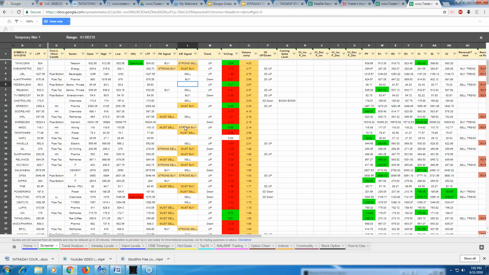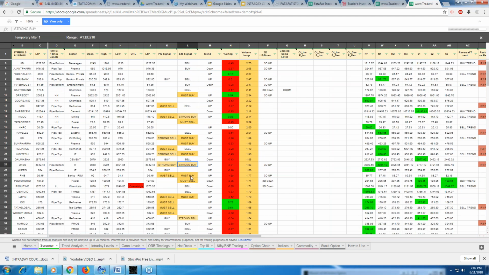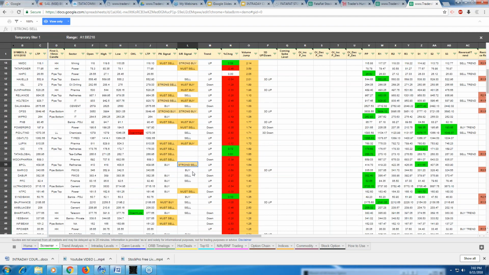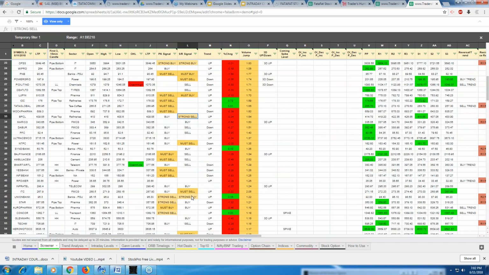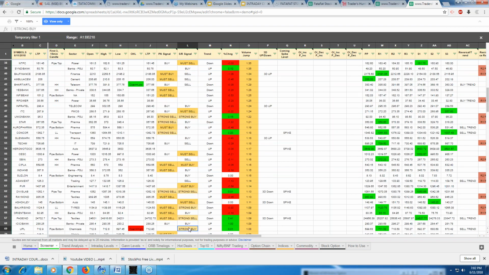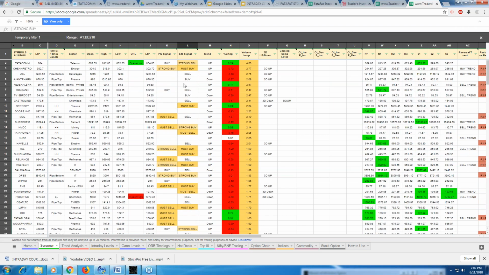Let's see what happened in strong buy: NMDC, must buy IGL, must buy, strong buy OFSS, right? So don't go by any of their recommendation. I would say your own analysis, Union Bank strong buy, ICIS, UPL, Balkrishna Industries, right? Anyway, it could still give you a support, but I would say only go for the volumes and go for PRB and ORB, right?